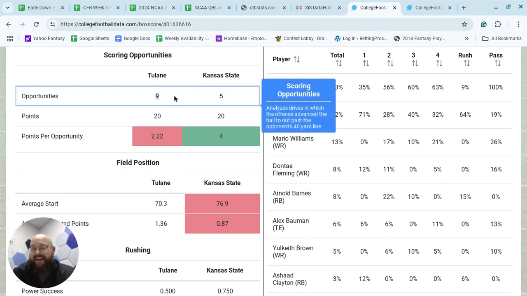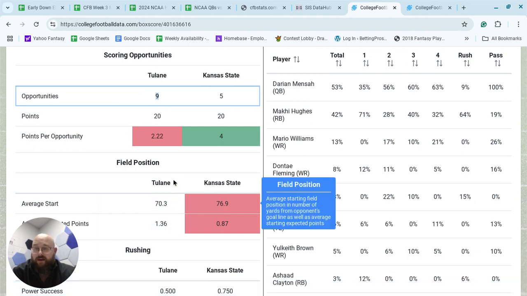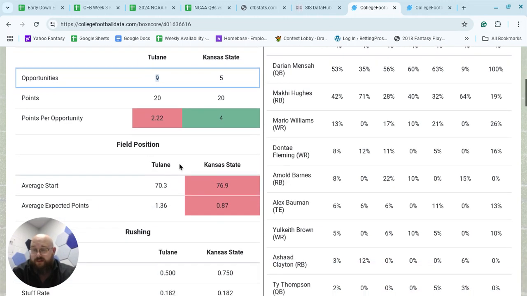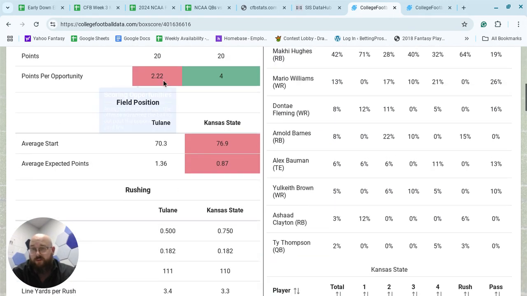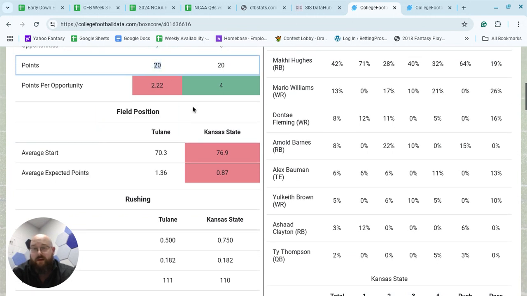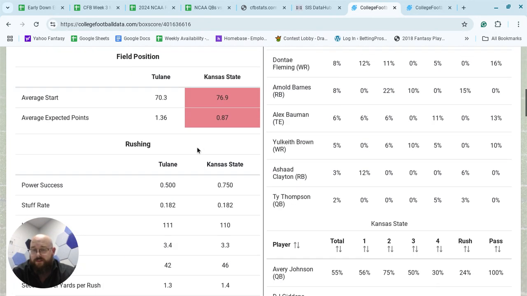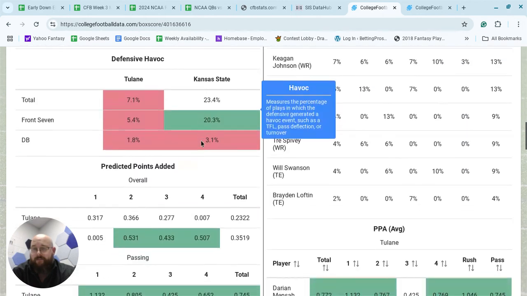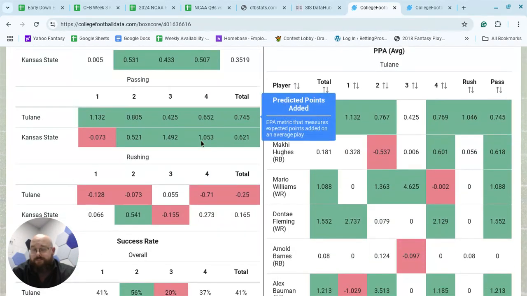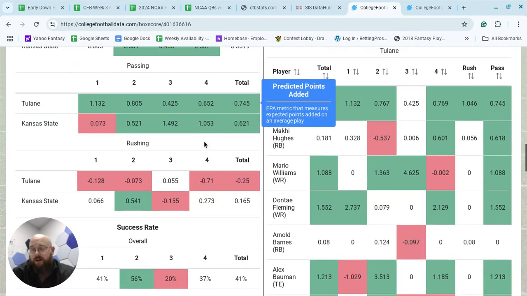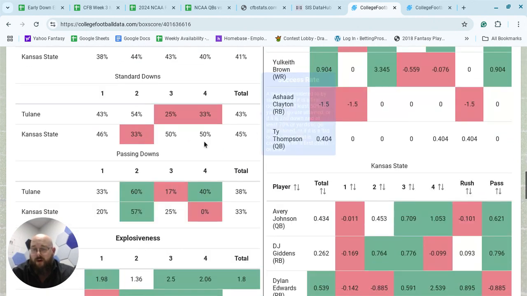But to have 9 opportunities against an opposing defense, and they only came away with 20 points, which is not great. That's 2.2 points per opportunity. Kansas State, much better. They capitalized on those. But that right there gives me a lot of pause if I'm a Kansas State backer.